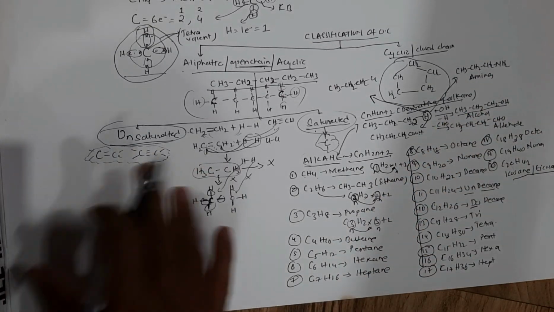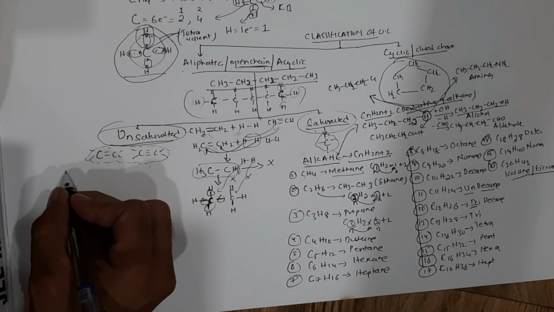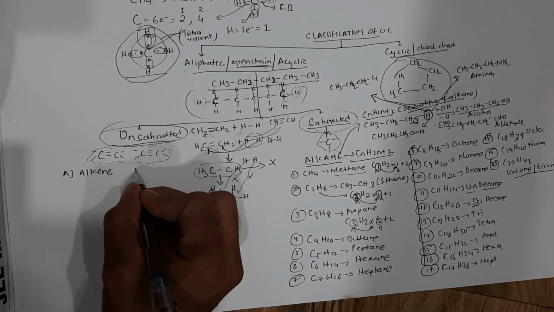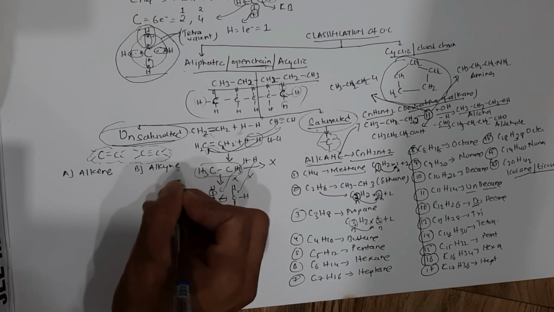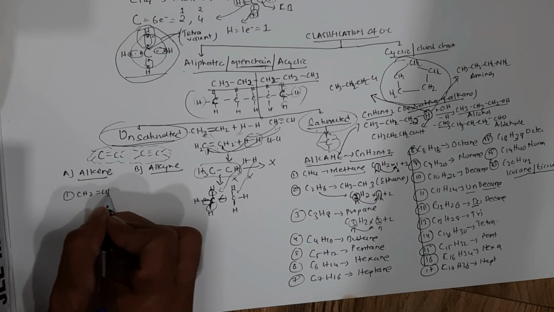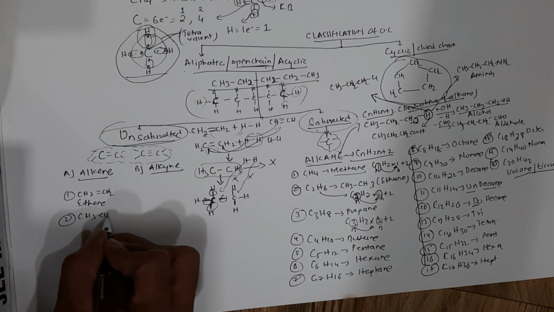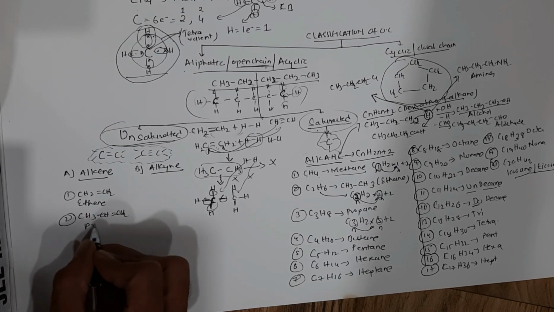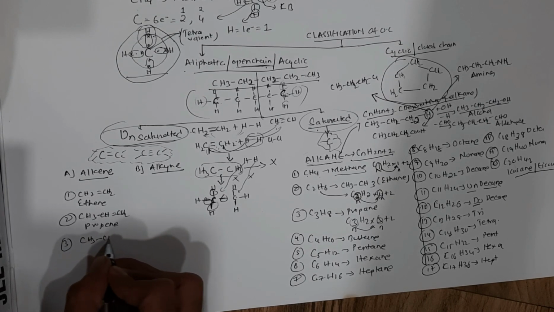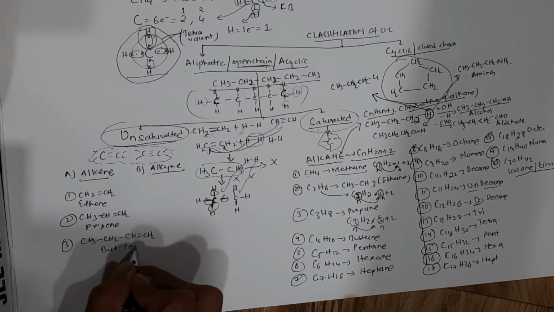Now you can have an unsaturated compound. So the basic idea of unsaturated compounds: you may have learned about alkenes. The two main members are, first, alkene, and second, alkyne. Let's try to derive this formula. The first member of alkene is CH2=CH2, which is called ethene. The second member is CH3CH=CH2, which is called propene. The third member is CH3CH2CH=CH2. This is called but-1-ene.